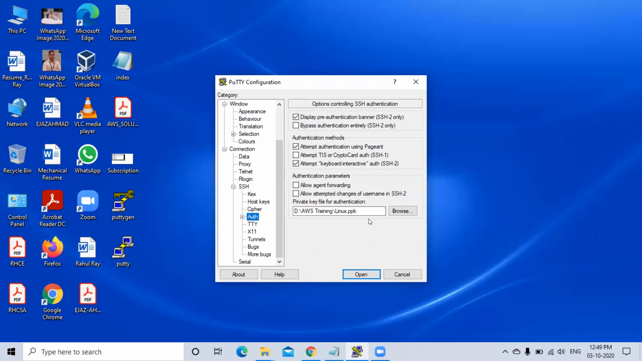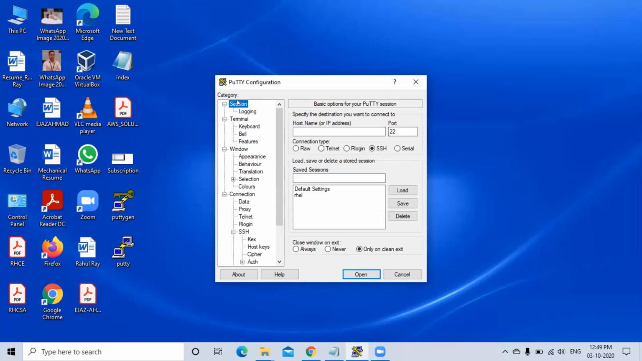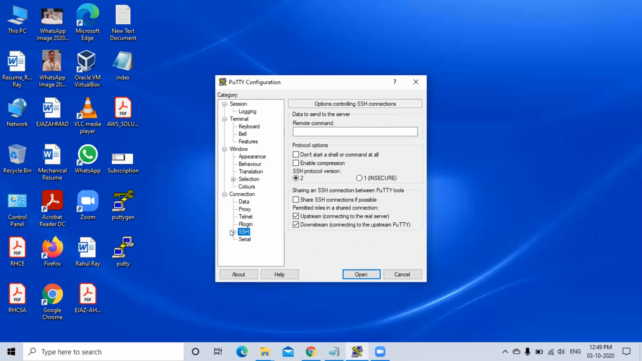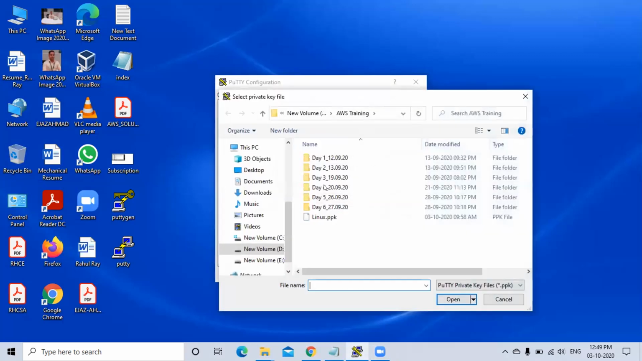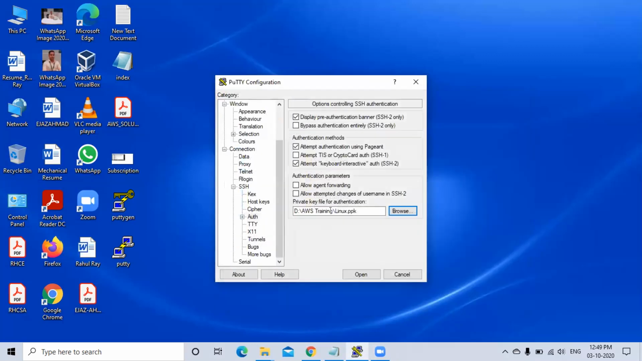Go to session. First you go to session. Select RHEL. Click on load. Now go to SSH. Expand that. Go to auth. Expand auth. Click on auth. Now click on browse. Select that. Yeah, done. Just don't do anything extra, just be slow.